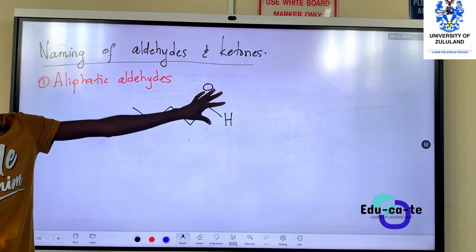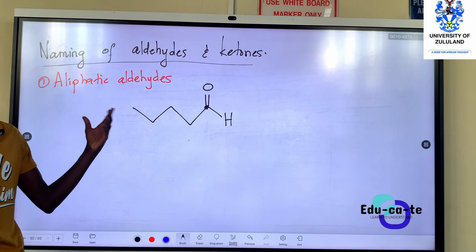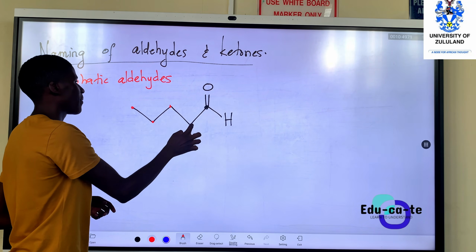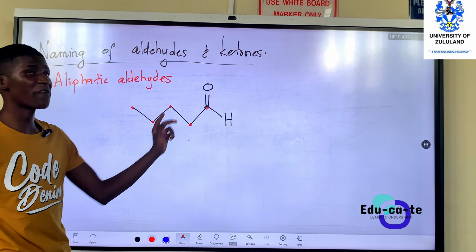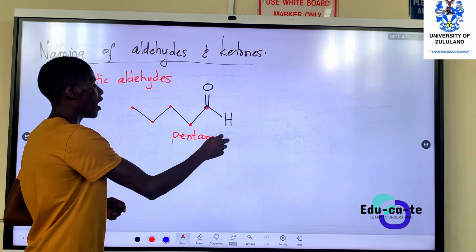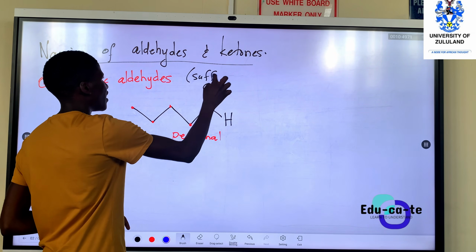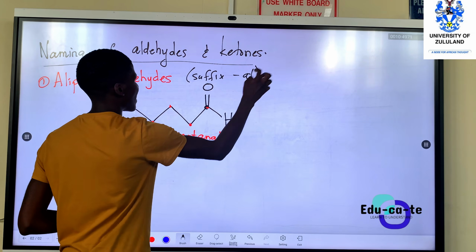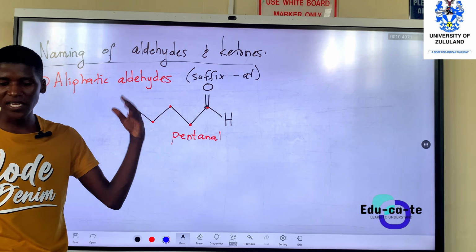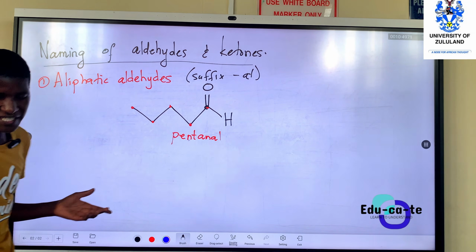It's only one functional group, okay, and it's found at the end. So these ones are easier to name. You know them from high school. For example, this one, this is 1 carbon, 2 carbon, 3 carbon, 4 carbon, 5 carbon. So we have 5 carbons, so we're going to say this is pentanal. So for aliphatic aldehydes, the last part or the suffix of the name must have "al". So the suffix must have "al", meaning at the end of your name you must put "al". Those are just the simple ones. They must just have "al" at the end.